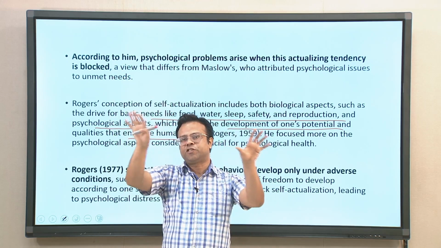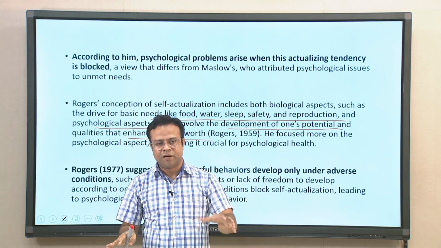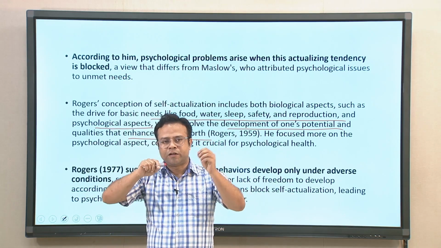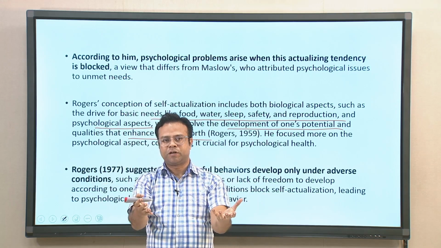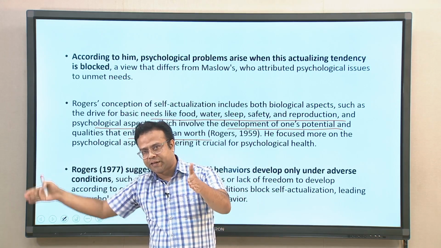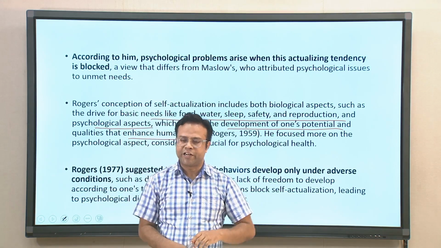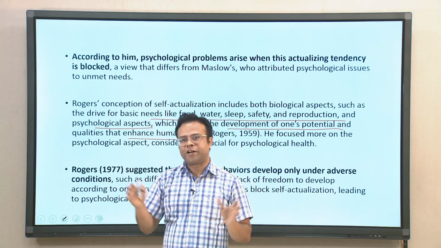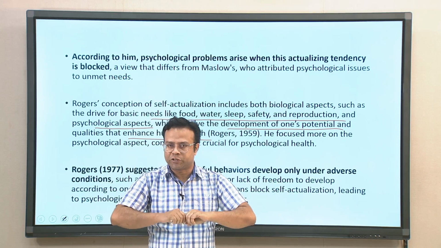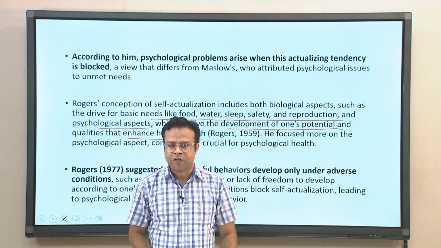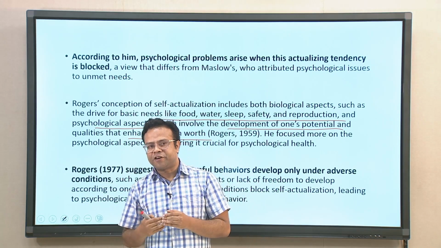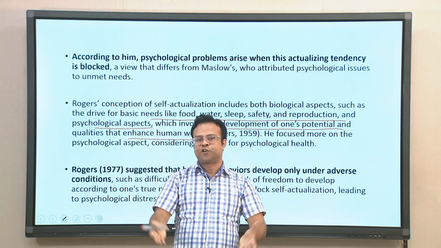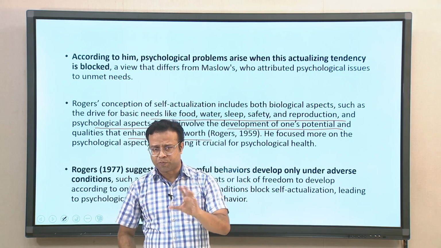Here Rogers is considering self actualization as a superordinate motivation, which includes all the other aspects, including physiological needs like food, water, sleep, safety, reproduction and other things. All the needs are actually expressions of the self actualization need. So, that is another difference in terms of conceptualization of self actualization from Maslow's perspective.